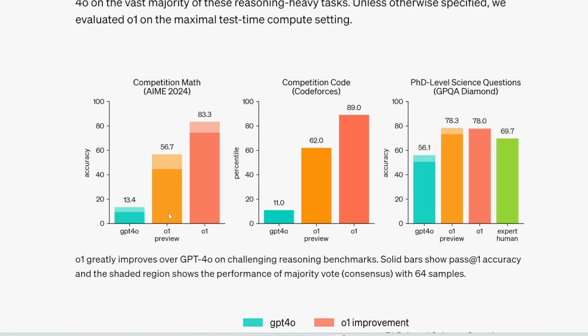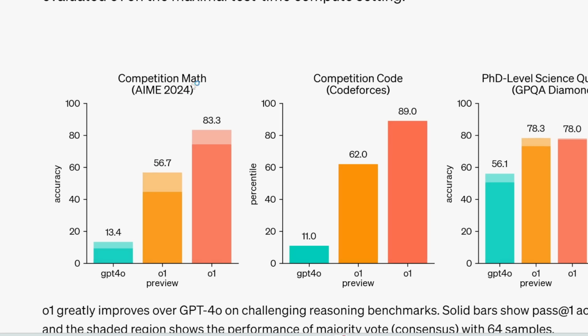So the orange bar is o1 preview. This is what we can use right now. And I'll talk about how you can use o1 preview in just a second. And then the pink bar is o1, which is not out yet. But I want to first draw your attention to these three categories. All right, so the first one is competition math.